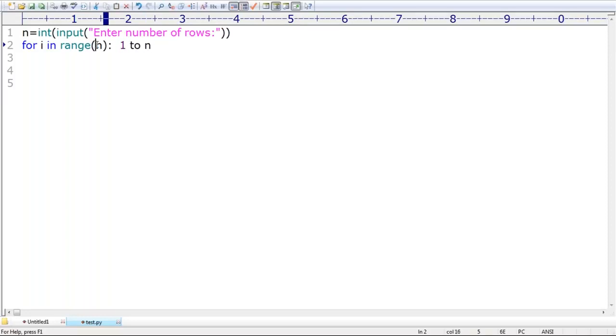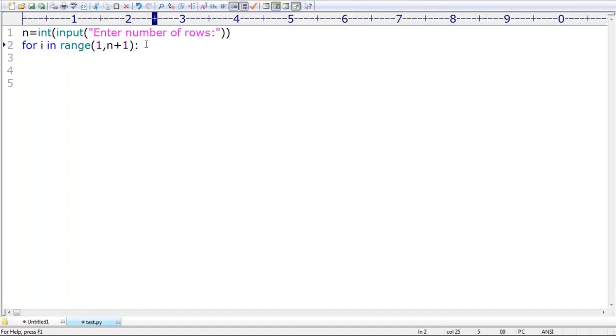Then automatically what do we have to take? 1 comma n plus 1. Now it is going to take the I value first. What is the I value? 1. Second time 2. Third time 3. Fourth time 4. Like this, until n times it goes.